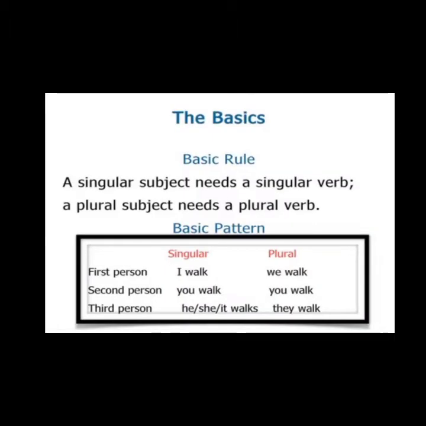The basic rule is like this: in the first person, I walk, and in the plural form, we walk, because we are using the same form as with I. In the second person, we are also using you walk, for both singular and plural. But for the third person, if it is he, she, it, that is the singular form, so you use the singular verb. And if it is they, this is plural, and then you have to use the plural verb.